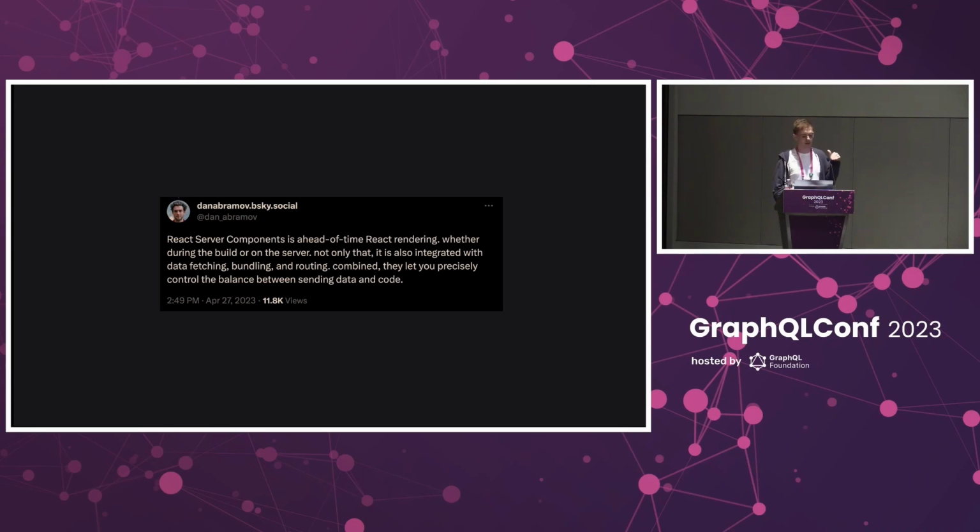And from that perspective, I think server components make total sense as a way for us to pre-compute expensive parts of our tree and bundle them away. And so we're not constantly wasting time rendering them.